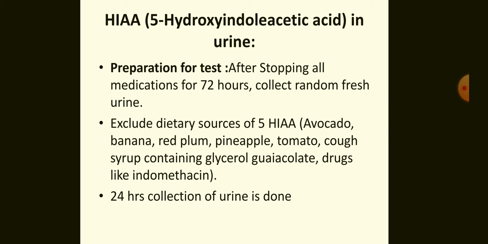excluding dietary sources of 5-hydroxyindole acetic acid, that is avocado, banana, red plum, pineapple, tomato, cough syrup containing glycerol glycolate, and drugs like indomethacin. Then a 24-hour sample of urine is collected to detect the presence of HIAA.